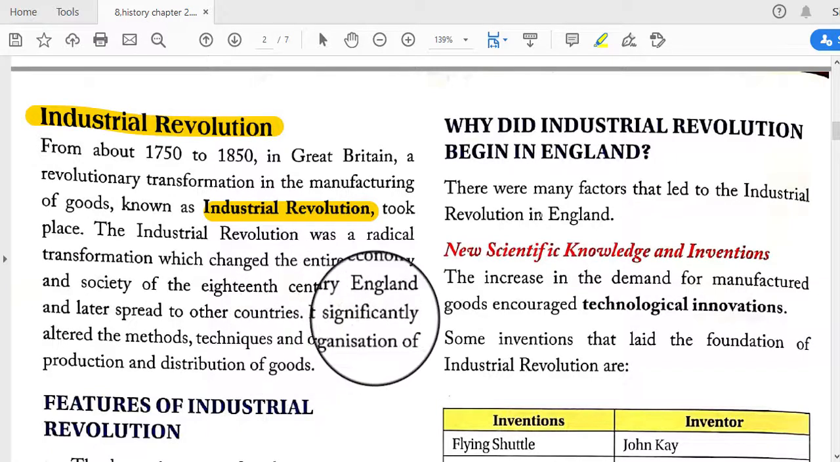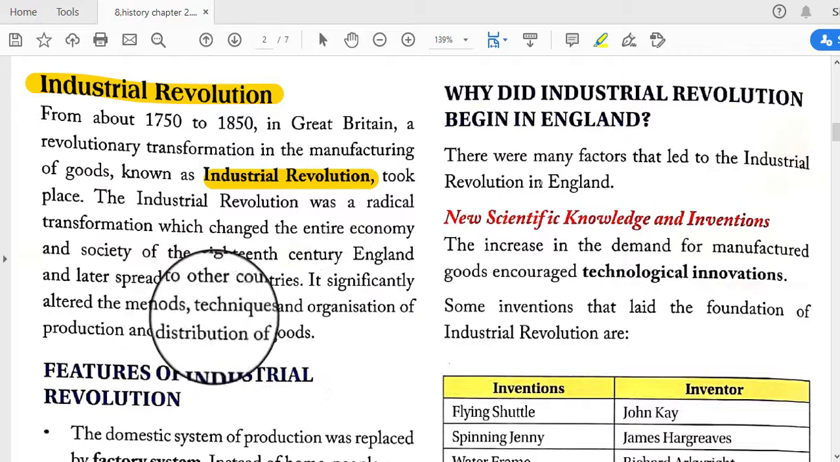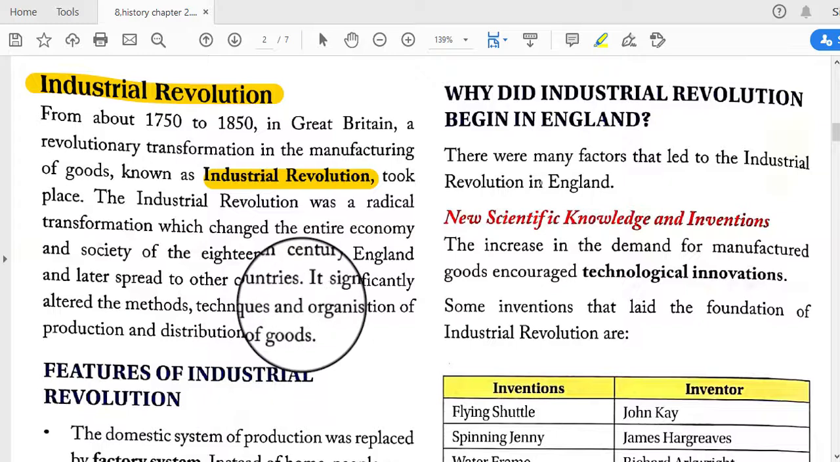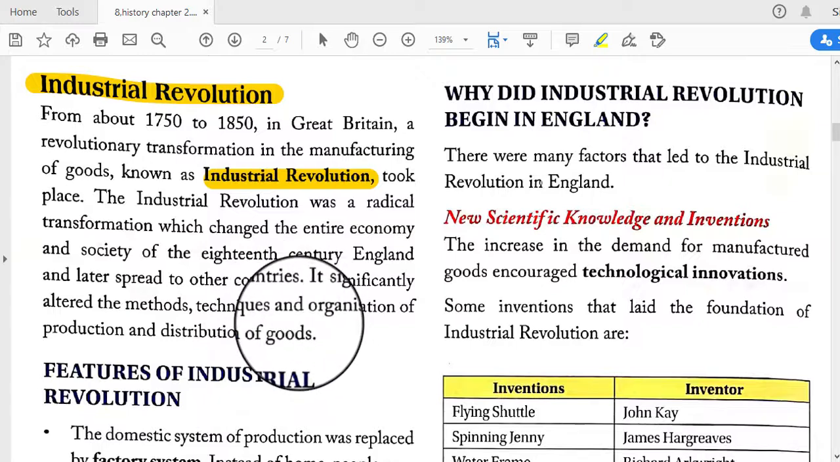It significantly altered the methods, techniques and organization of production and distribution of goods. So with the help of industry we can easily produce lots of goods.